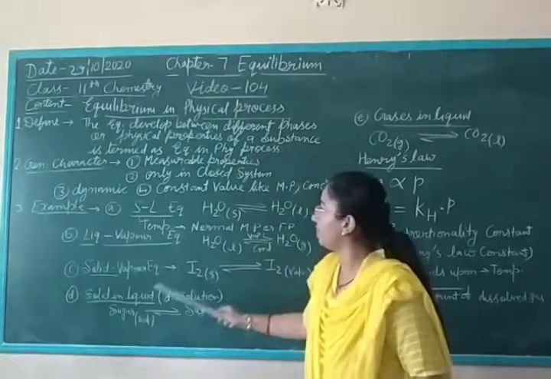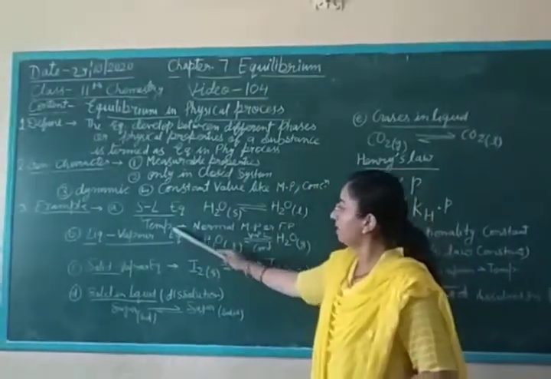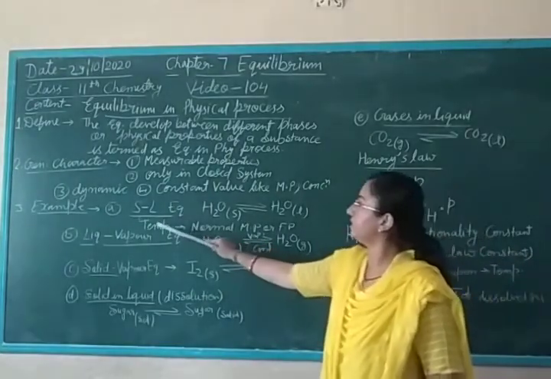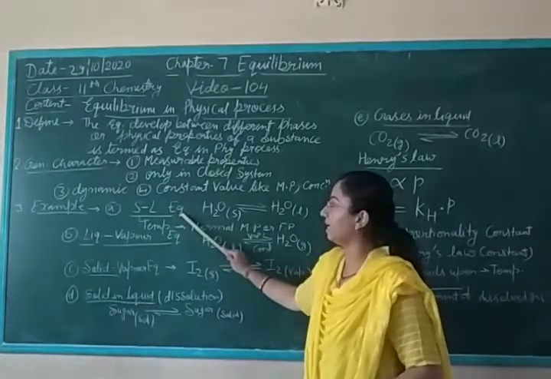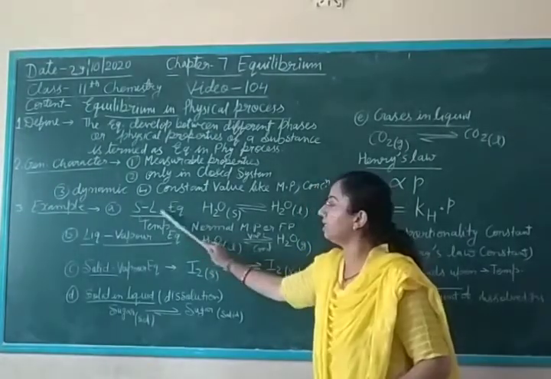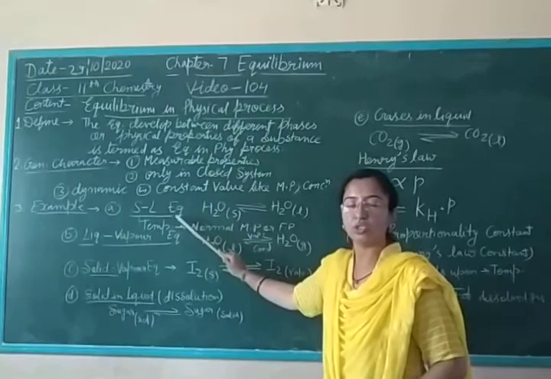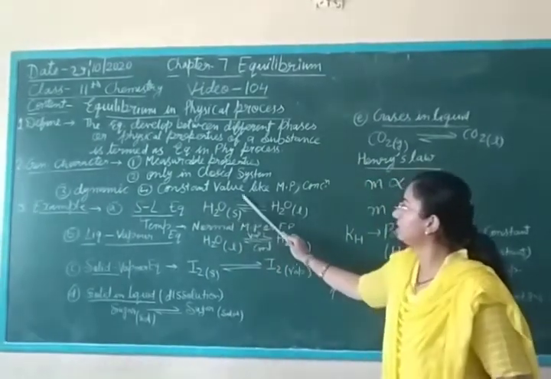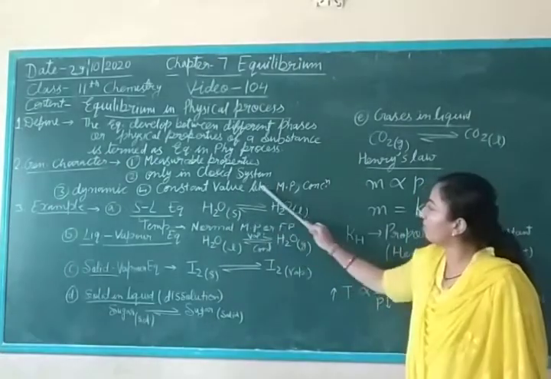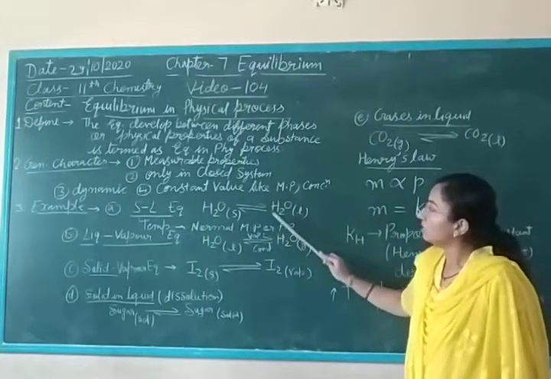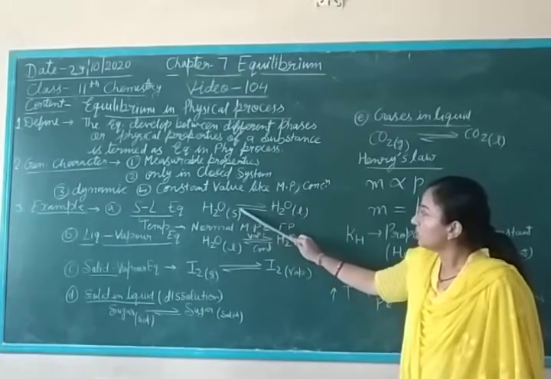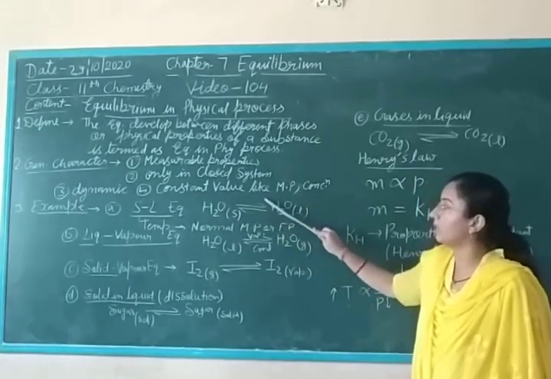Next topic is examples. Here we consider four or five examples. First is solid and liquid equilibrium. Solid converts into liquid, like water and ice. So solid converts into liquid, and liquid converts into solid at the given temperature. This is the equilibrium state.